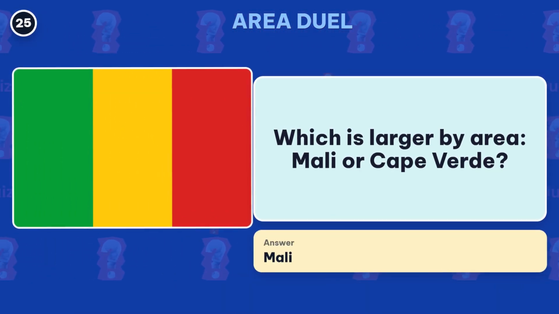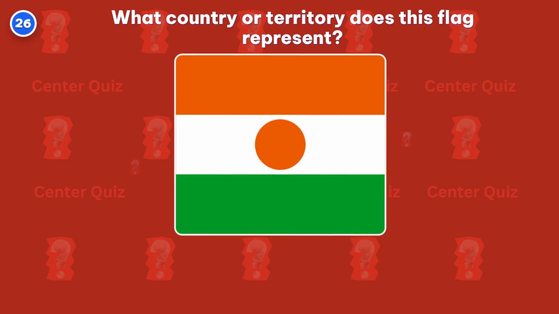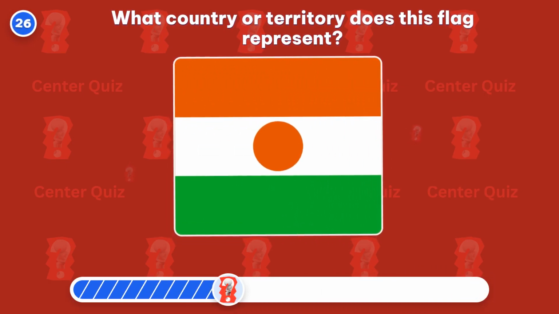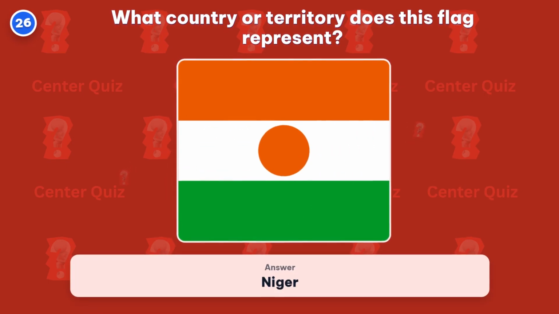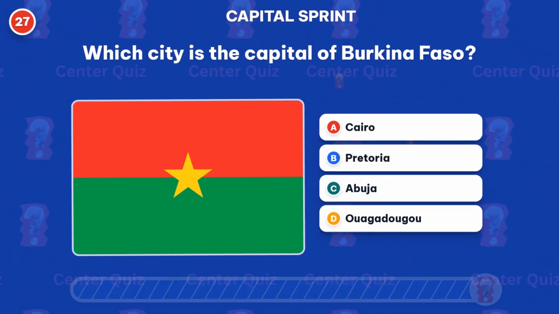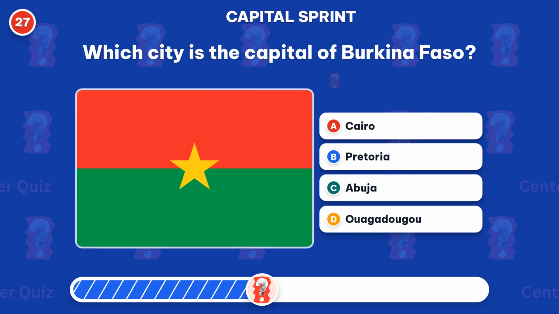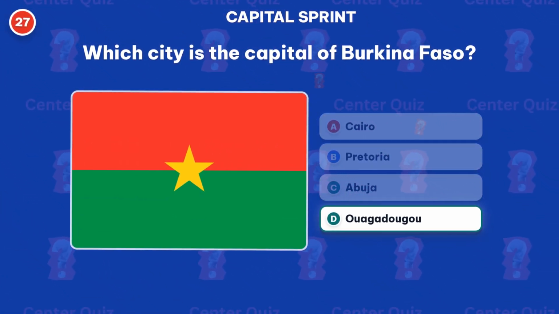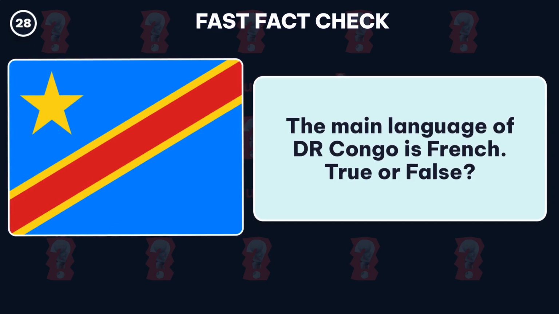The right pick is Mali. What country or territory does this flag represent? The right answer is Niger. Which city is the capital of Burkina Faso? Answer, Ouagadougou. The main language of DR Congo is French.